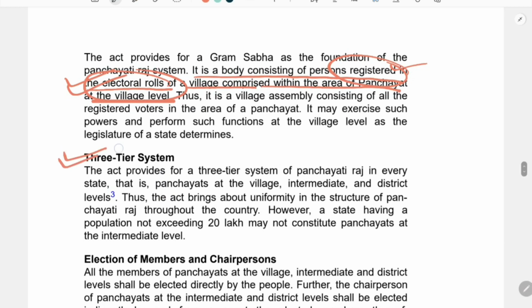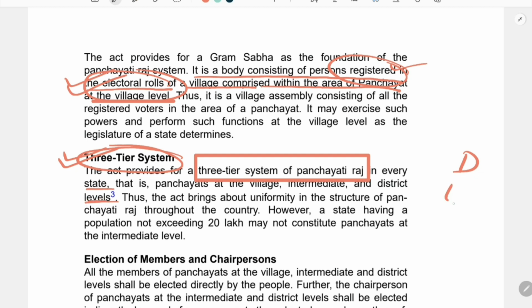The second aspect of this Act is that it gave a three-tier system. This Act provided for a three-tier Panchayati Raj system in every state. At the district level there is the district panchayat, at the block level there is the intermediate panchayat, and at the village level we call it the village panchayat. These are the three levels of panchayat.